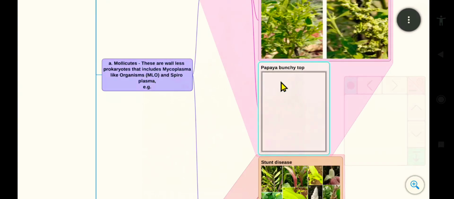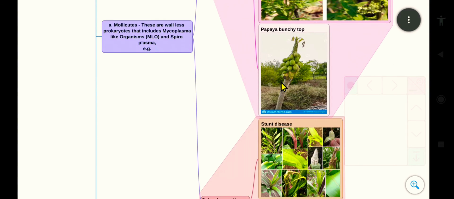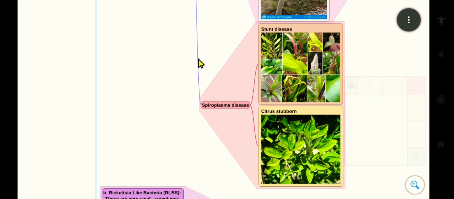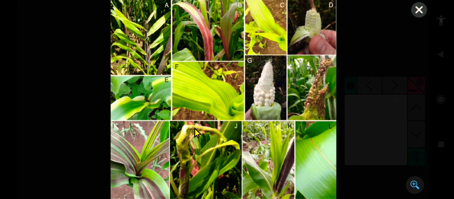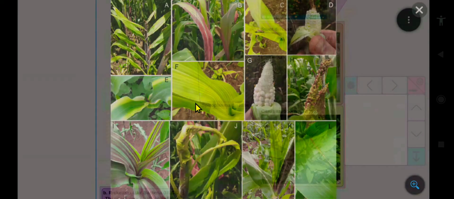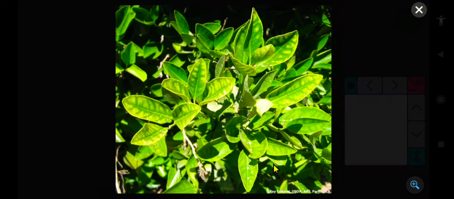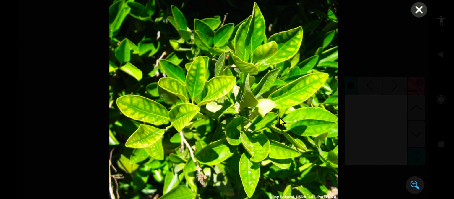And the next mollicute diseases are due to spiroplasma. The first one is maize stunt disease. You see the maize crop will be stunted, and the corn will also be stunted. These are the symptoms of maize stunt. The second example is citrus stubborn, which is caused by spiroplasma.